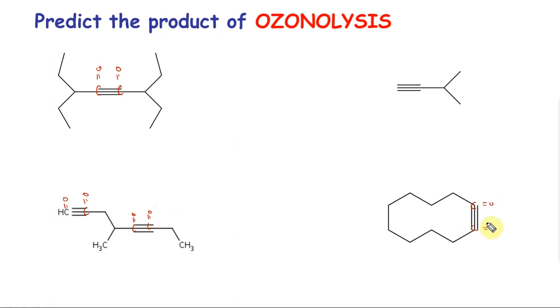This is cyclodecyne. So this is C double bond O, C double bond O. That's all. This is CHO because it's terminal. Okay. This is reductive. If I use oxidative,